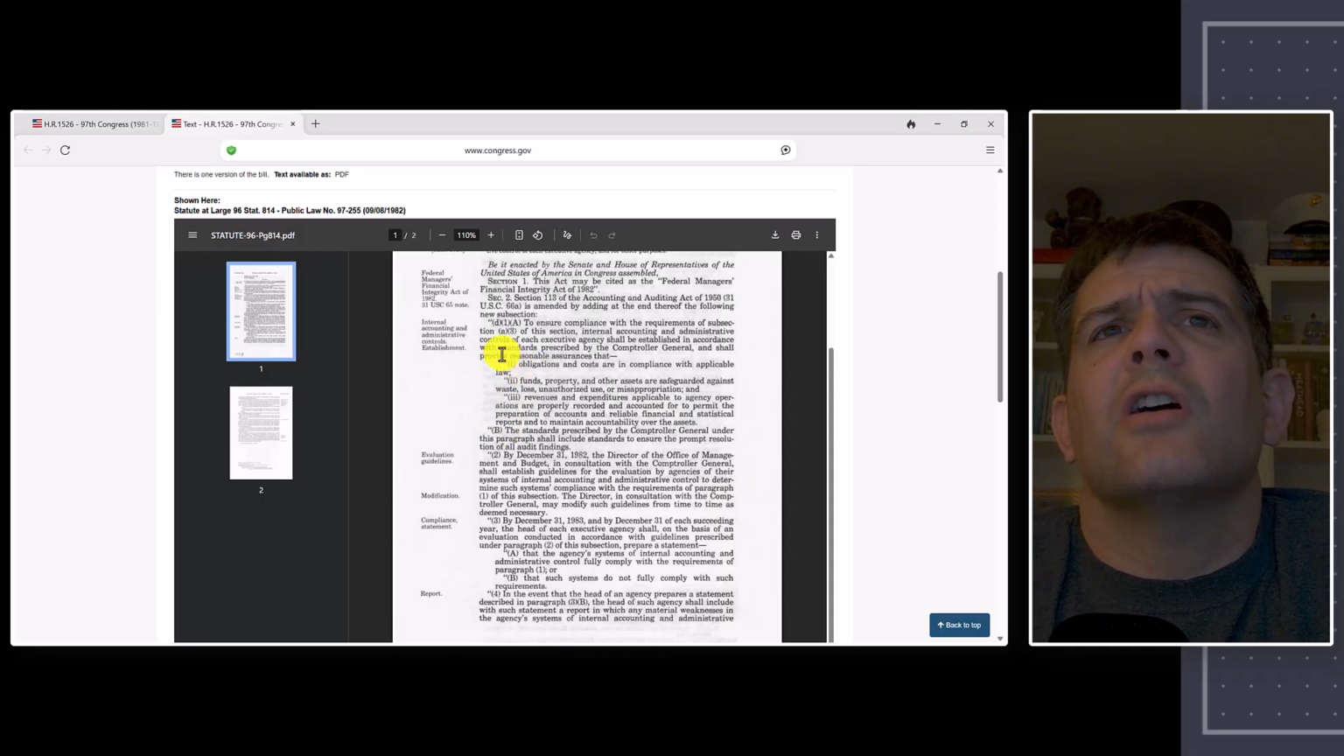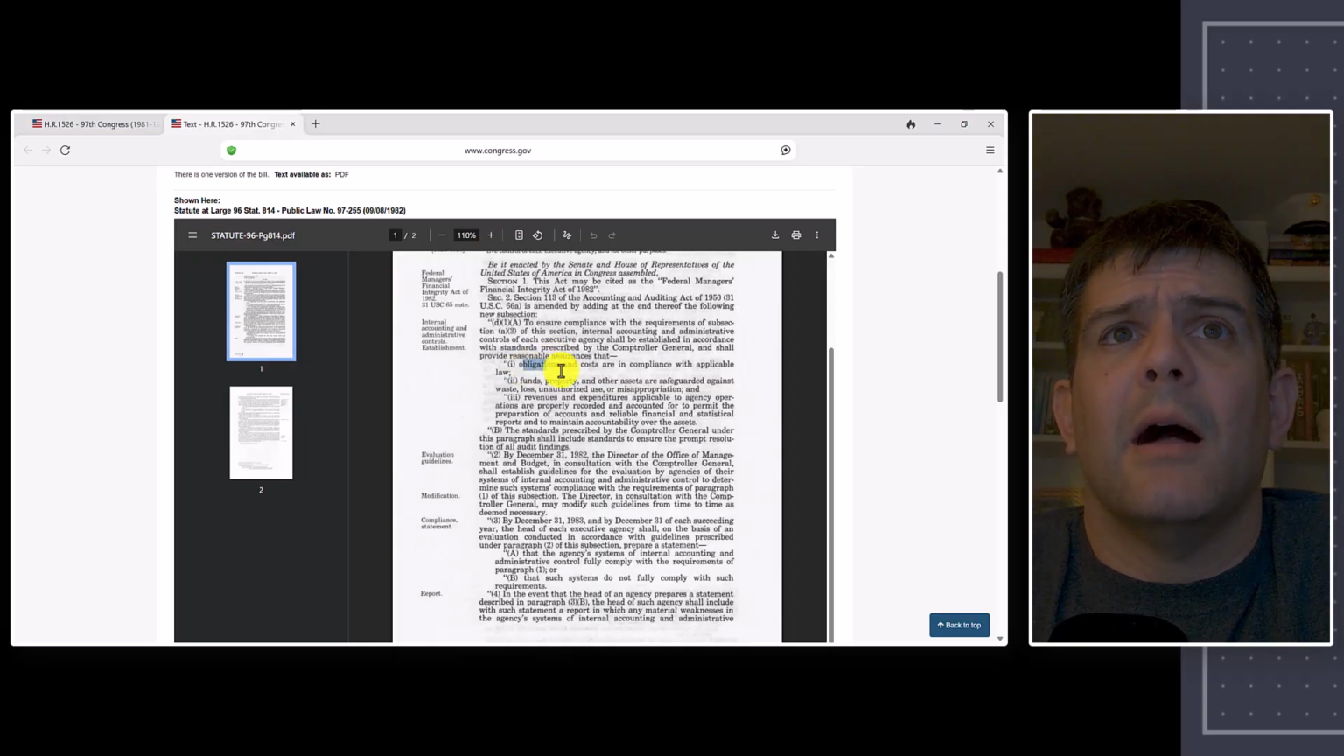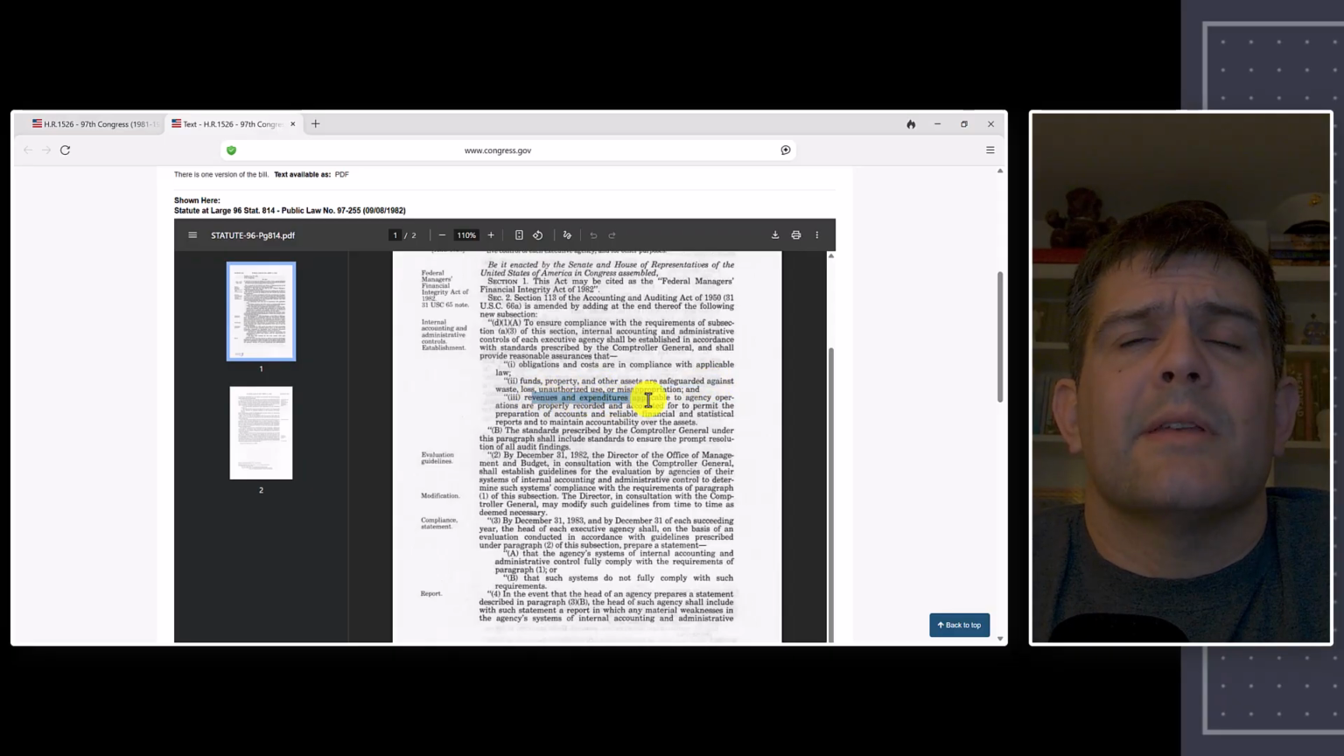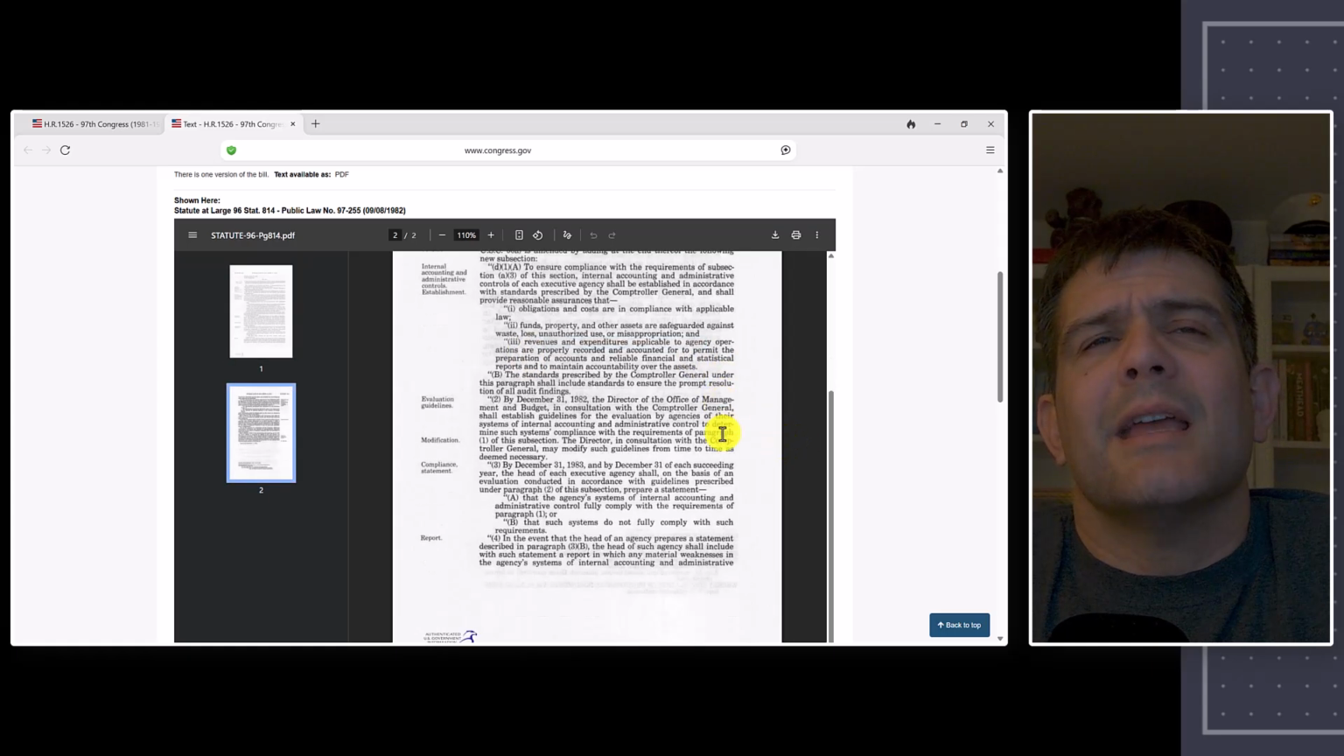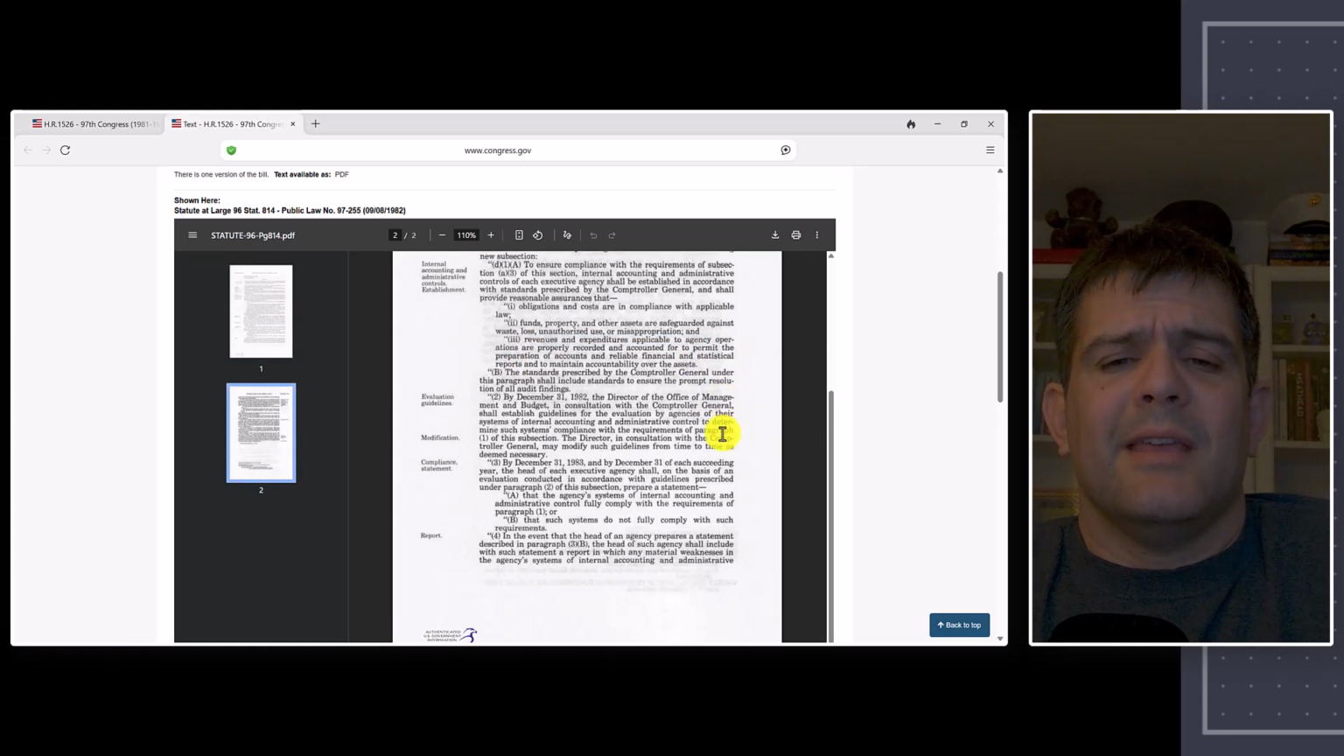You'll scroll down here. It kind of talks about reasonable assurance, obligations and costs for compliance with law. You have funds, property, and other assets are safeguarded against fraud, and revenue and expenditures applicable to agency operations are properly recorded and accounted for. So this is just going back to making sure things are right and correct and there's not fraud happening.